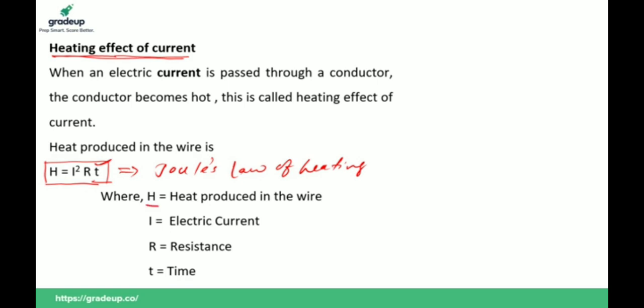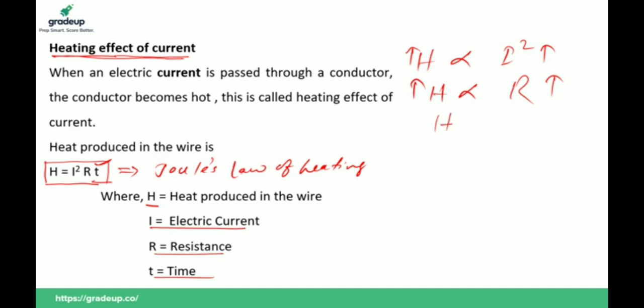Here H is equal to heat produced in the wire, I is equal to electric current, R is equal to resistance, T is equal to time. So heat produced in the wire is directly proportional to I square. If we increase the electric current, heat also increases. It is directly proportional to resistance, so a wire having more resistance produces more heat. It is directly proportional to T, so more time, more heat.